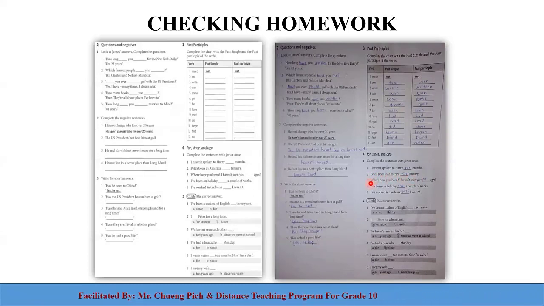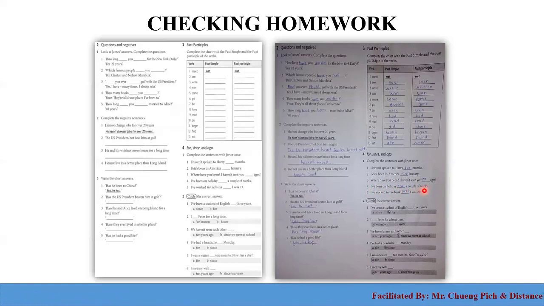Number 3, where have you been? I haven't seen you for ages. For ages means for a long time. Number 4, I've been on holiday for a couple of weeks, meaning the amount of weeks, 2 weeks. Okay, for a couple of weeks means 2 weeks. Number 5, I've worked in the bank since I was 22. All right, so these answers are correct.